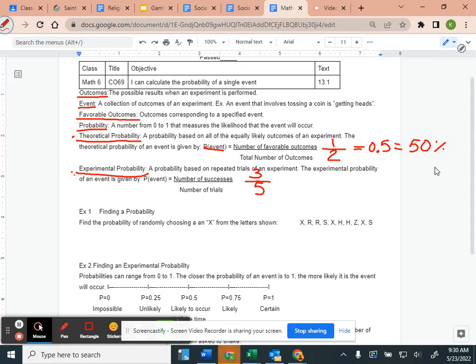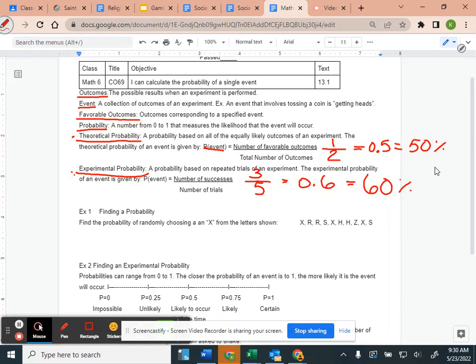So who has their calculator out? What would be my decimal? Josie. 0.6. So what's my percentage? 60%.